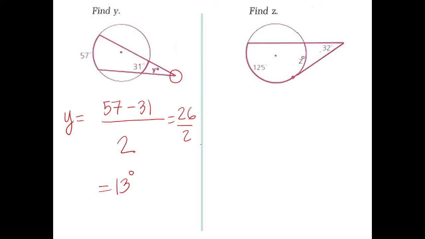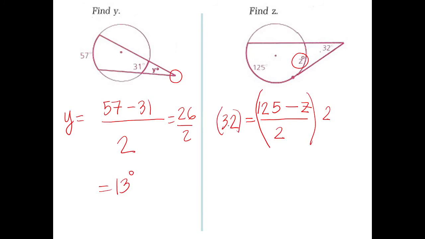The same case, but this time, you are looking for the arc. This arc here. So, the same concept. 125 minus the smaller arc, which is z, divided by 2. That is the measurement of the angle. So, what are you going to do here? Times 2 both sides first. Cancel. So, this is now equal to 125 minus z.